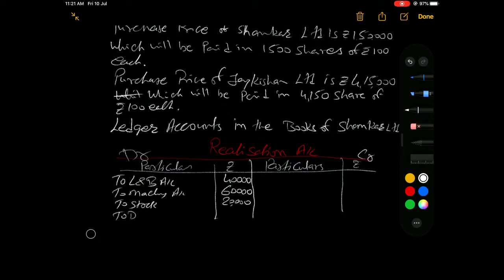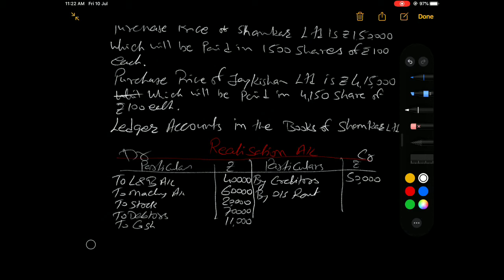To debtors, rupees 70,000; to cash, rupees 11,000. We also take the liabilities. Creditors have no adjustment, so we take it as it is, 50,000. By outstanding rent, rupees 1,000.